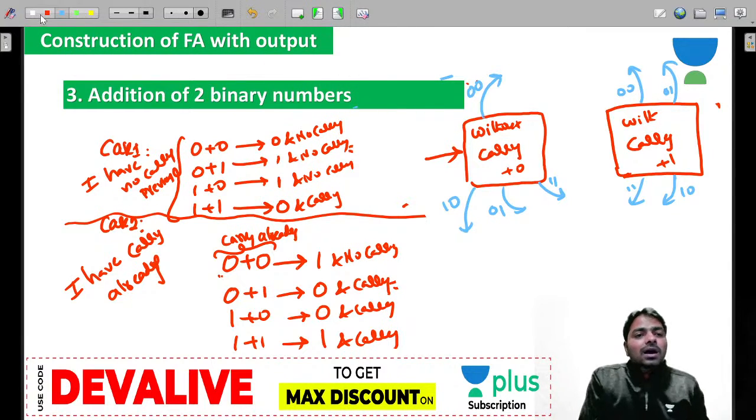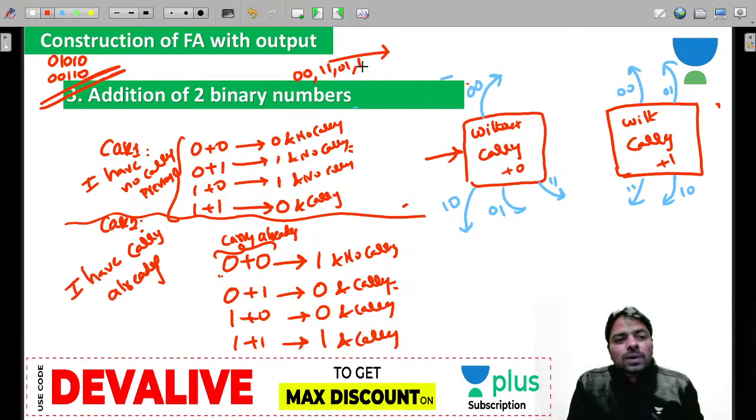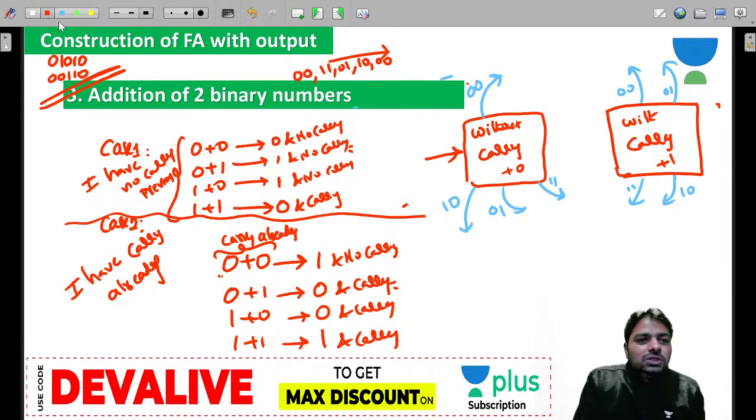Let's look at how you give an input. Take any numbers you want to add. So what do you give to your machine? You are going to give 00 comma 11 comma 01 comma 10 comma 00. How did you get that? Because first you gather these two inputs, then these two inputs, then 01, then 10, then 11. Are you clear on this point?